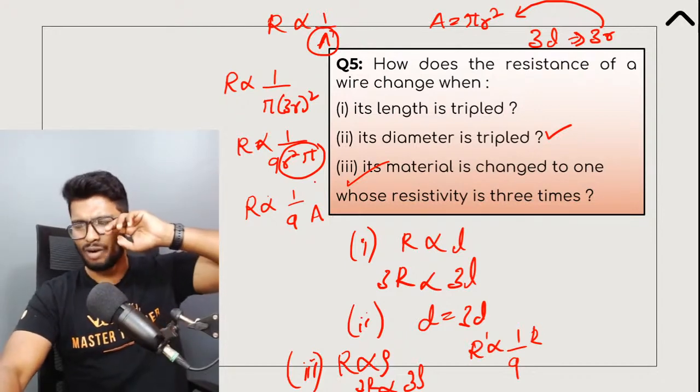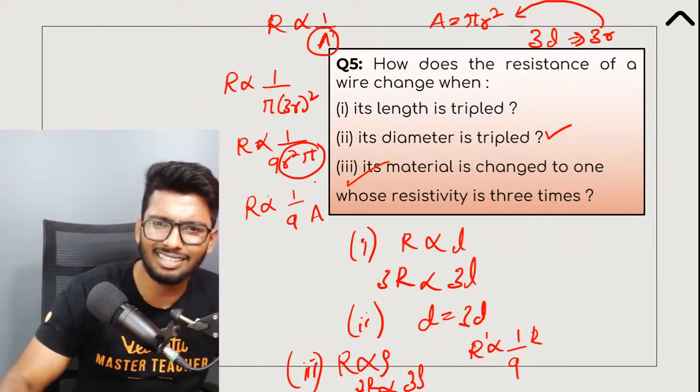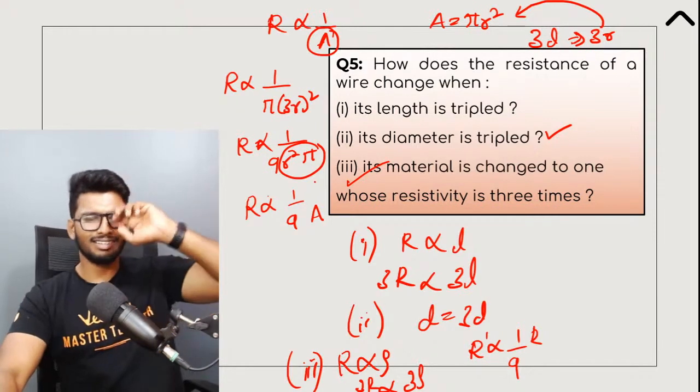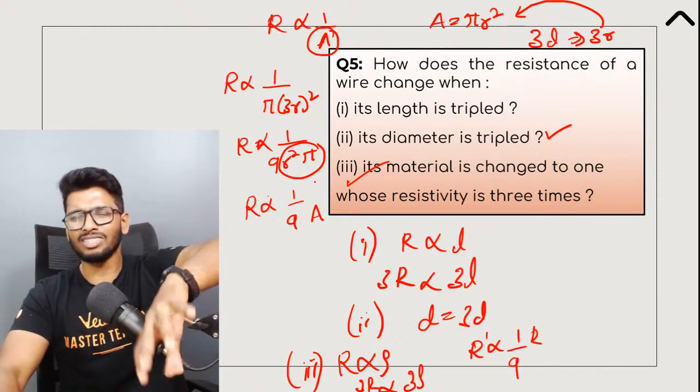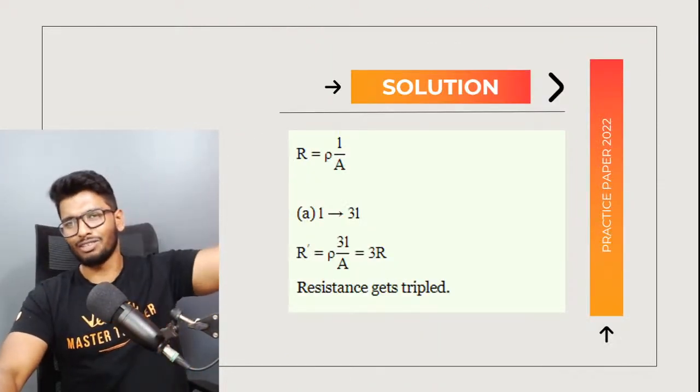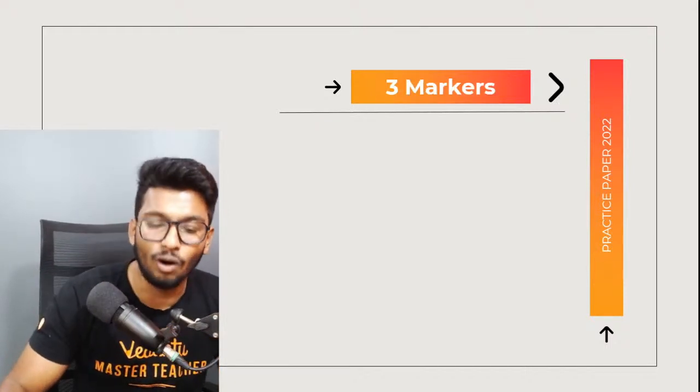Each part would carry 1 mark. So I'm guessing that if this ever comes, this would generally come for 3 marks, all right, not for 2 marks. All right, but that's it, guys. Let's go on to the 3 markers now.